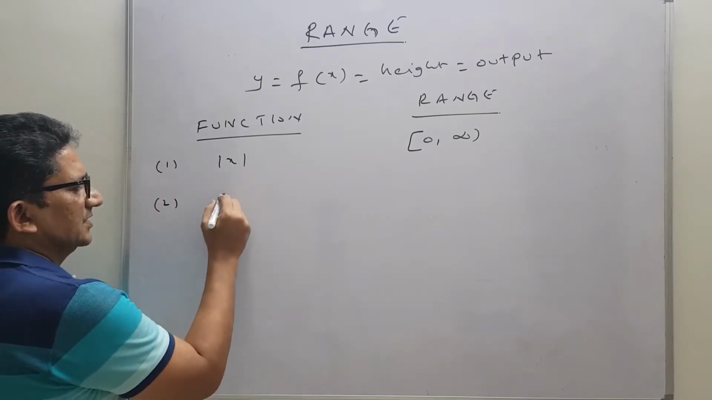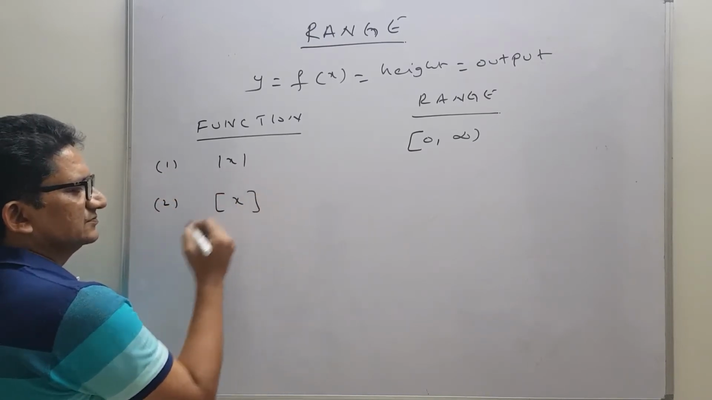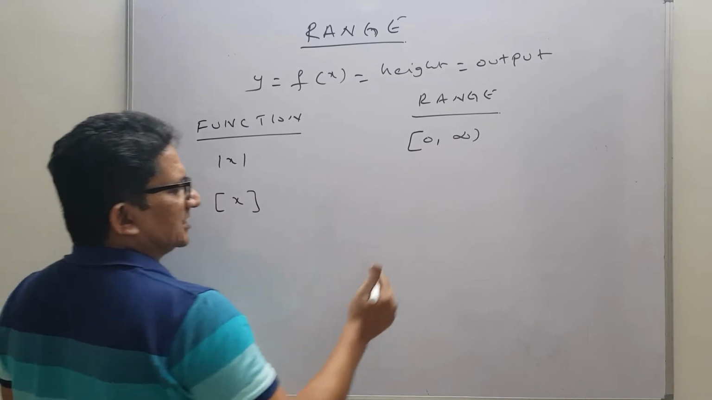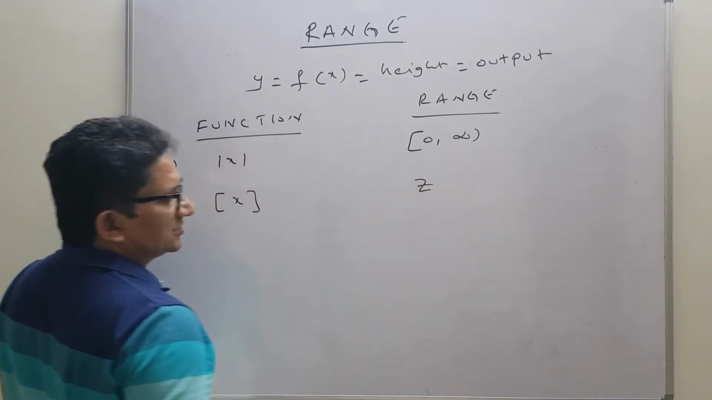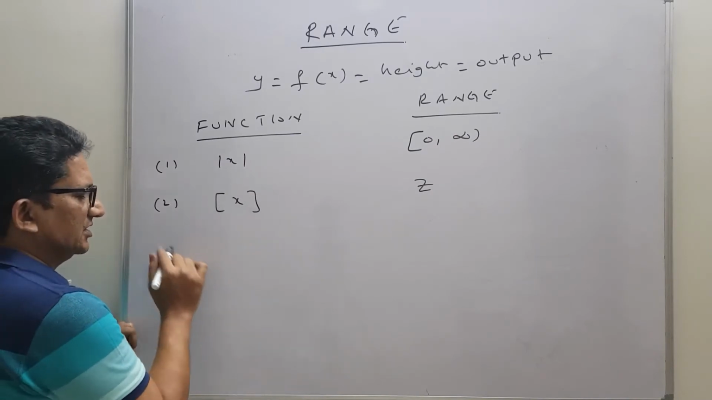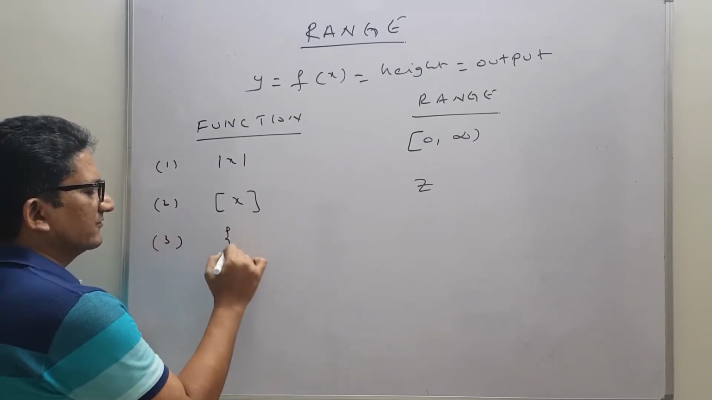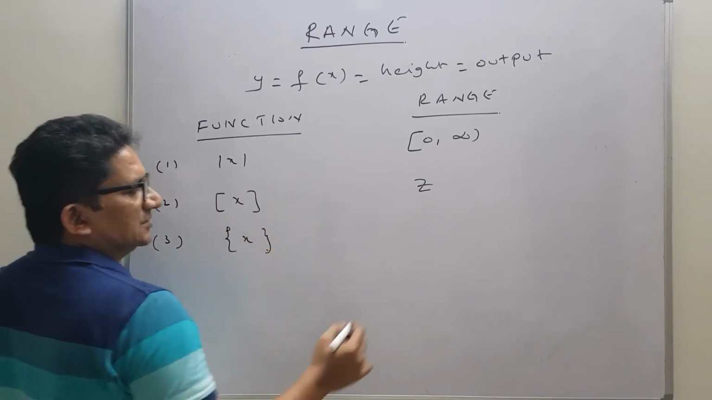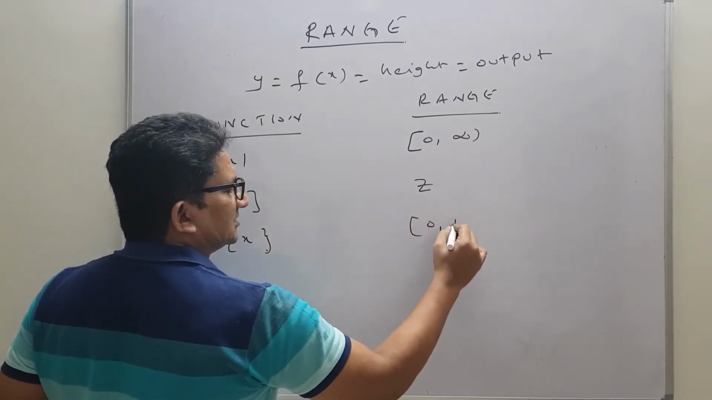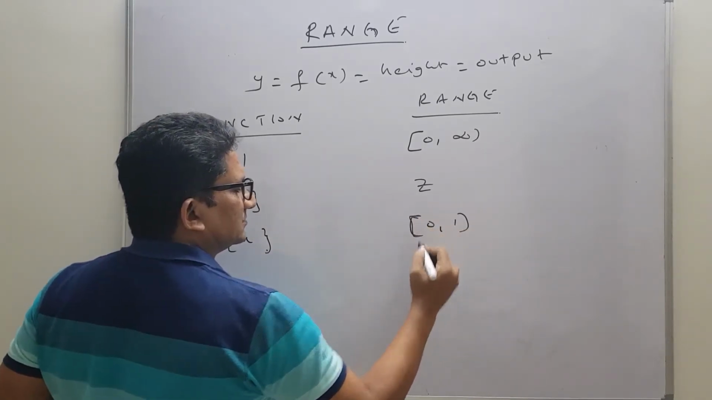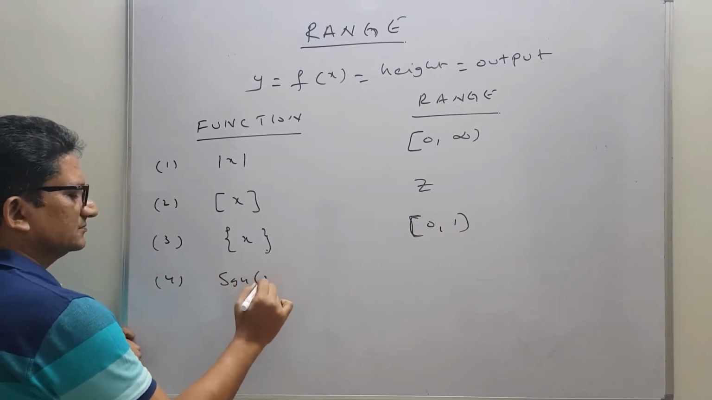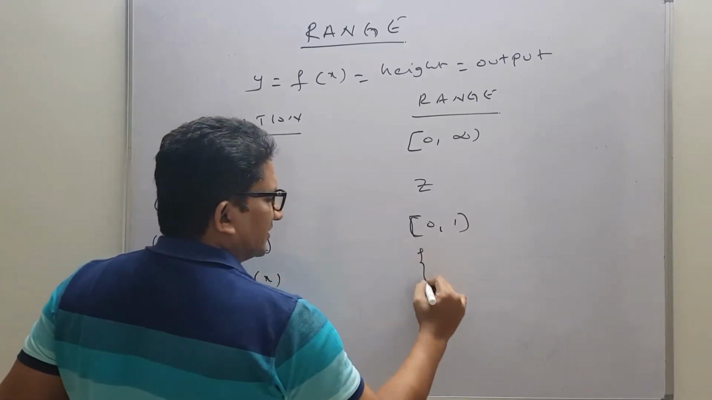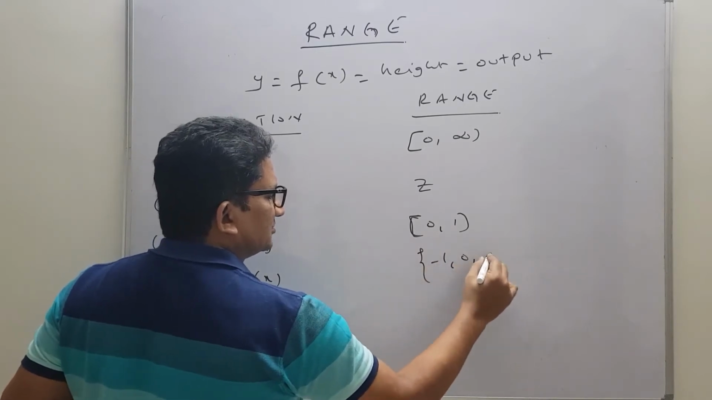Second one, greatest integer function. The greatest integer function range is positive integers, negative integers, and even 0 also. Next I am taking fractional part of x. So the fractional part of x always lies in between 0 and 1. Next, fourth, signum function of x. The signum function of x range is -1, 0, 1.